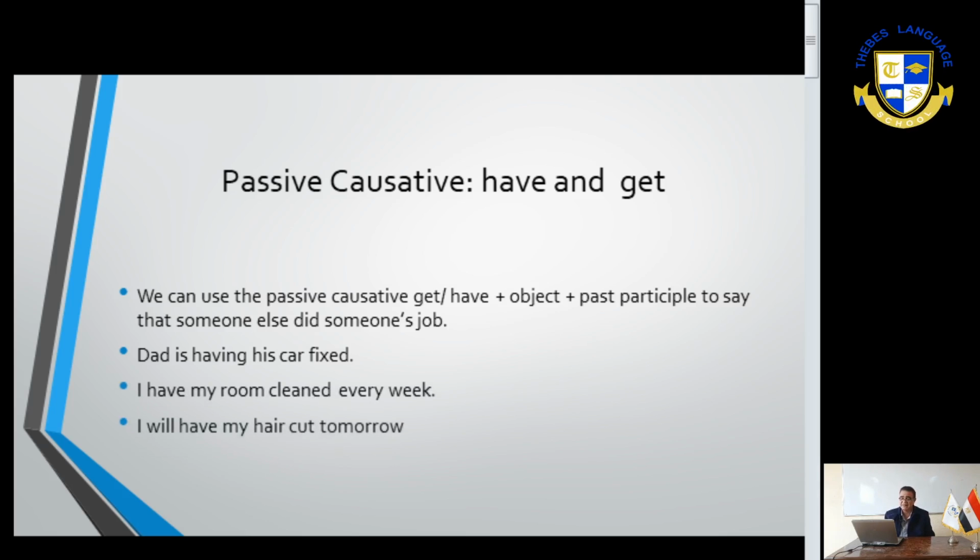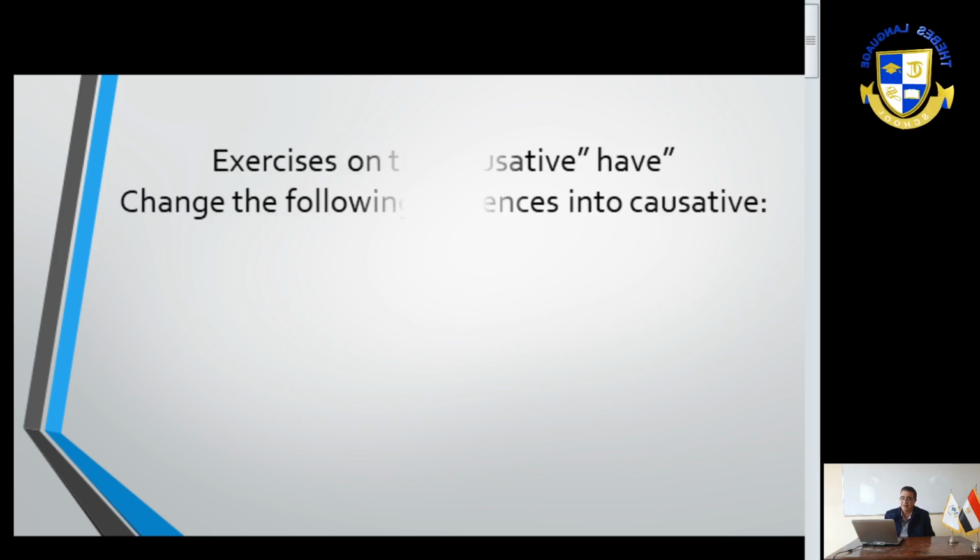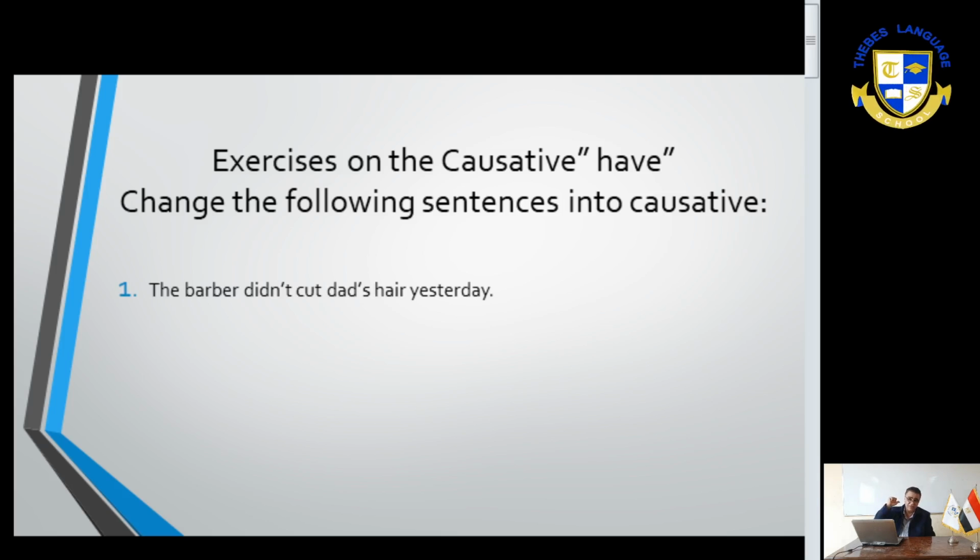Now in number 6, here we have some exercises, and by the way, we can have the causative have in the interrogative or in the negative forms. For example, do you have your room cleaned? Did you have your room cleaned yesterday? Will you have your room cleaned tomorrow? Are you having your room cleaned now? Are you having a gardener prune, or are you getting a gardener to prune the garden? Have you had your room cleaned yet?